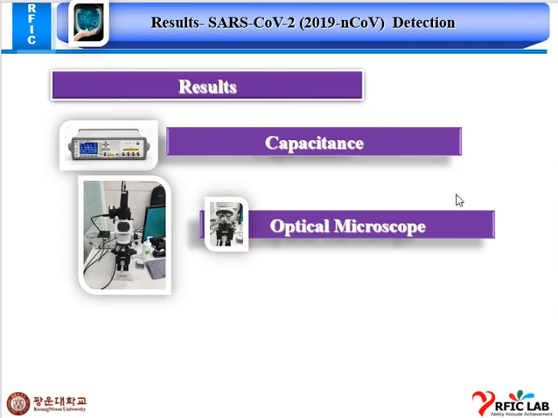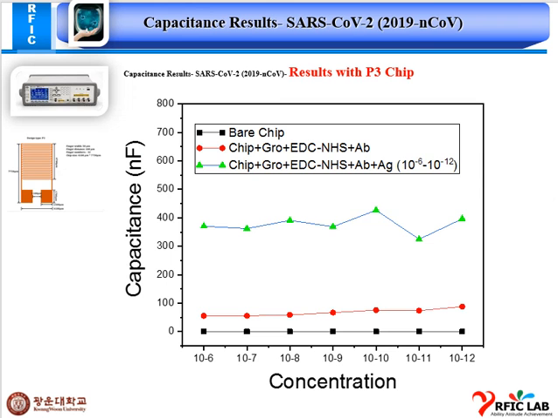So these are our results of the coronavirus detection technique we are using in our experimental process. Results, capacitance and optical microscopic results here. This is our P3 chip results with 10 to the power minus 6 to 10 to the power minus 12.